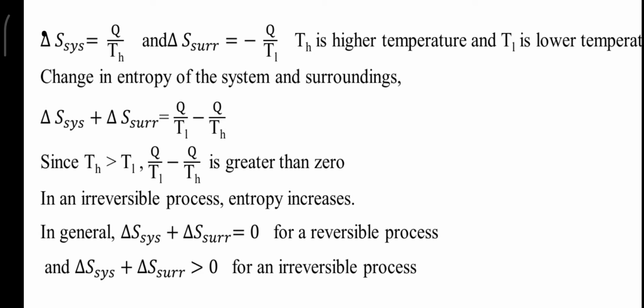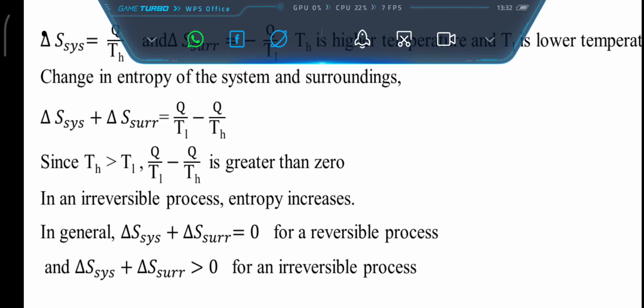Now we need a total change in entropy in a irreversible process or natural process or spontaneous process, and is given by delta S system plus delta S surrounding, that equals Q by TL minus Q by TH. Since the value of TH is greater than TL, the value of entropy is found to be greater than 0, so it will be always a positive value.